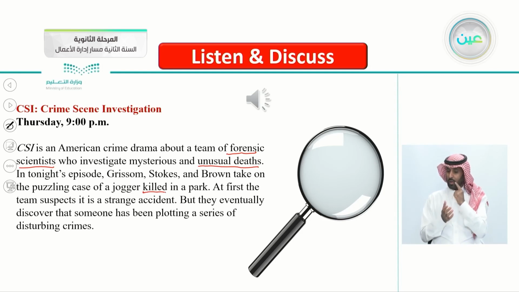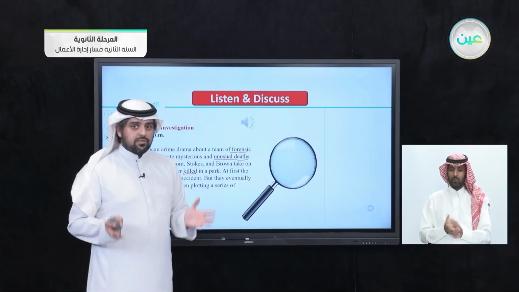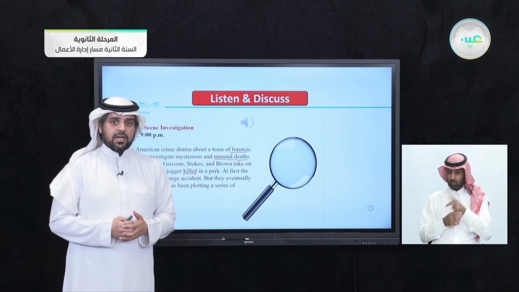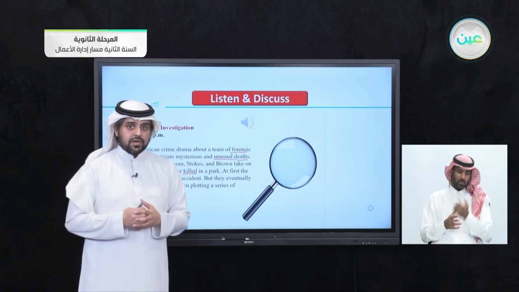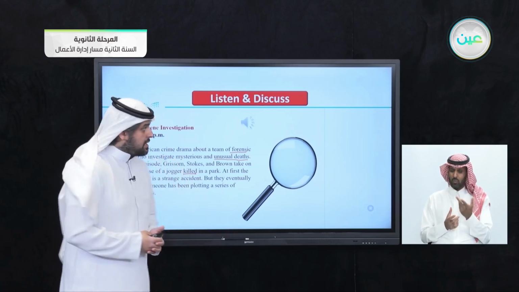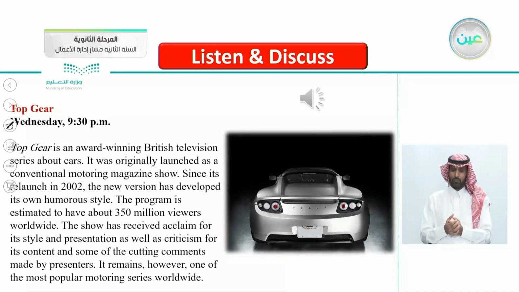So he was killed. That's why they need the forensic scientist. At first, the team suspects it's a strange accident, but they eventually discover that someone has been plotting a series of disturbing crimes. So this is a well-known American TV series regarding many deaths, and the forensic scientists try to figure out who is the culprit. The next one here is a well-known TV show, Top Gear.